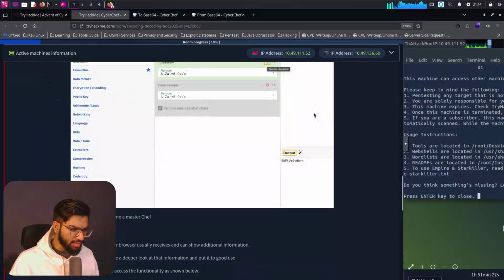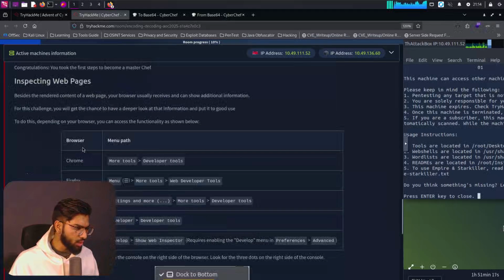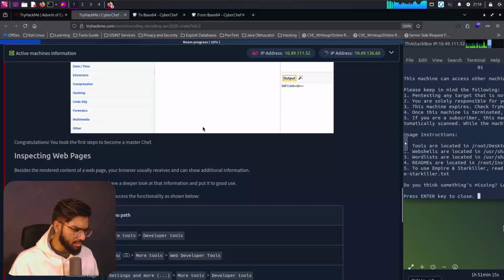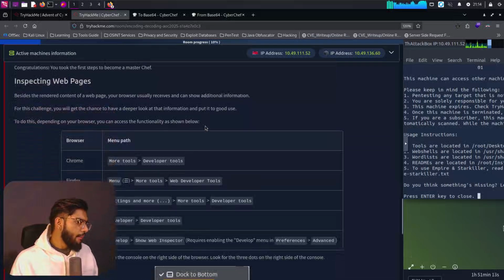So I guess we have done the same contents here. We can skip this part and get into the inspecting web pages section. Besides the rendered content of the web page, your browser usually receives and can show additional information. For this challenge, you will get the chance to have a deeper look at the information and put it to good use. To do this, depending on your browser, you can access the functionality as shown below.